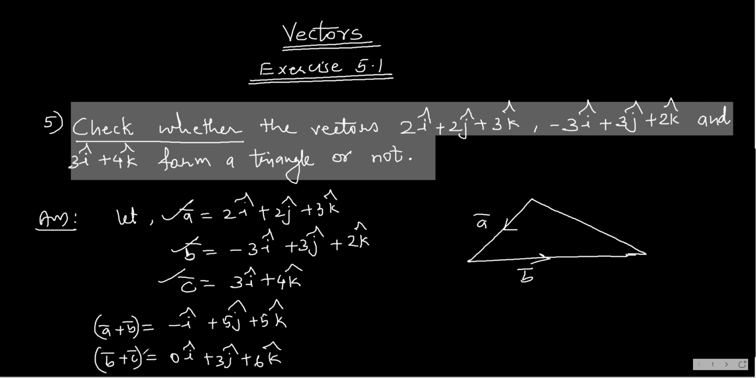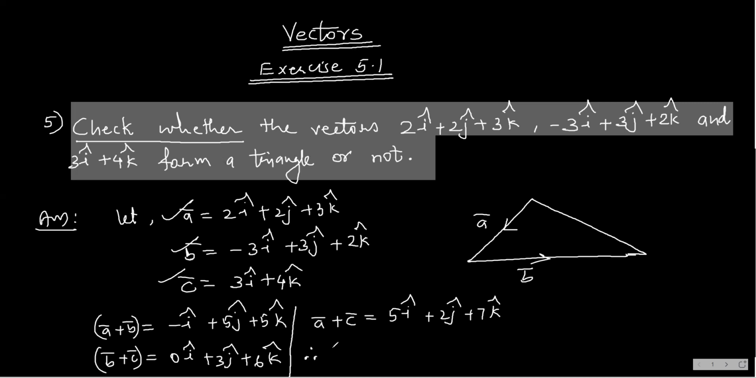So is this vector by any chance a bar or negative a bar? No. So now I go for the final one, that is a bar plus c bar. So when I go for a bar plus c bar, I get 5 i cap plus 2j cap plus 7k cap. Is this vector by any chance equal to b bar or negative of b bar? The answer is no.